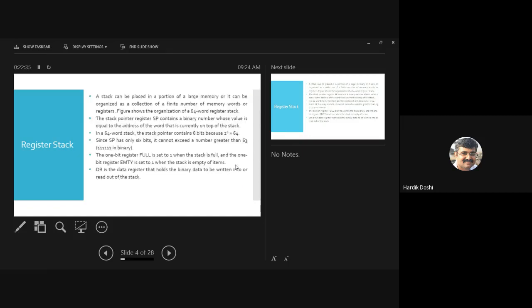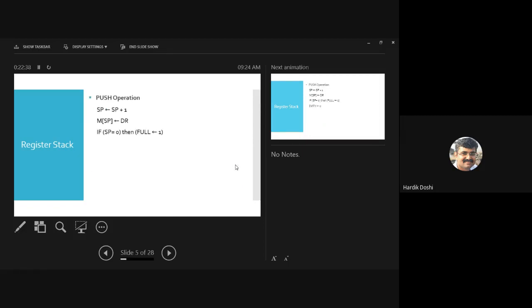Okay. So now you should be clear about the condition. Why I had written SP equals 0: because after inserting the element onto the stack, if the stack is full, then the stack pointer will be incremented to 0 and a carry will be generated, which we ignore. So that's why we are checking if SP is 0. Then full, what is full?